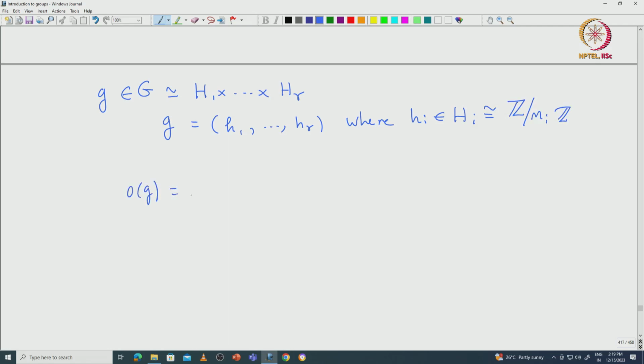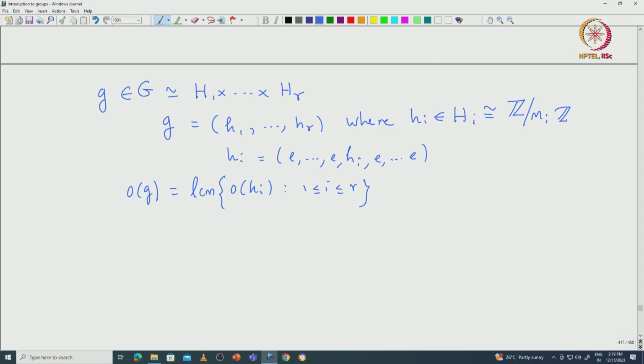The order of g is going to be the LCM of the orders of these hi, because all these components commute. You can think of hi as the element (identity, ..., identity, hi, identity, ..., identity), so it can be identified inside that ith component. So Hi sits naturally inside H1 cross etc cross Hr at the ith component. Using that, you can see that the order of g is going to be the LCM of the orders of these numbers for 1 to r, because they are all commuting.